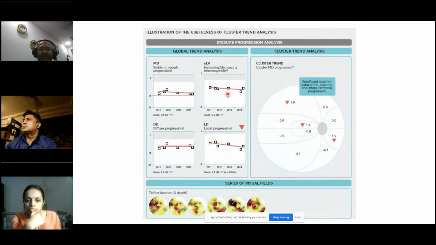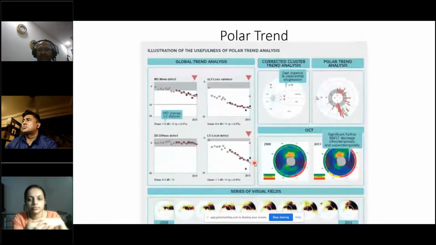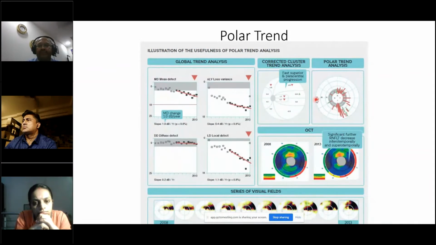So you have mean deviation, which is the same as the mean deviation in the Humphrey's, and loss variance, which is your PSD, and you can have either a diffuse defect or a localized defect. So if you want to differentiate between a global depression and a localized depression, that is also possible in the Octopus. Another interesting thing: like I mentioned, you have a superior and inferior disparity in progression. So you have the superior pole sometimes not progressing as fast as the inferior pole.